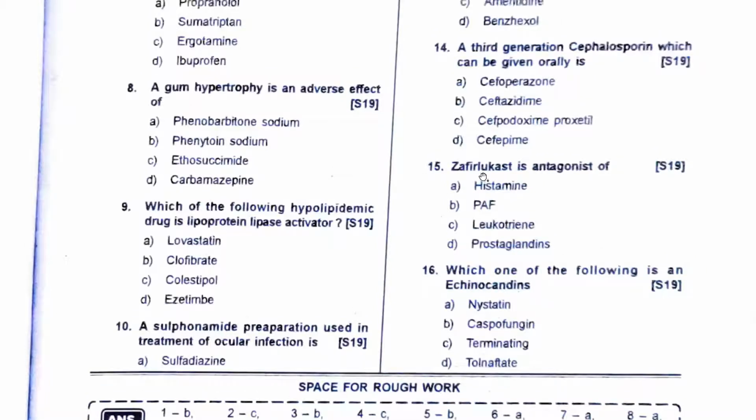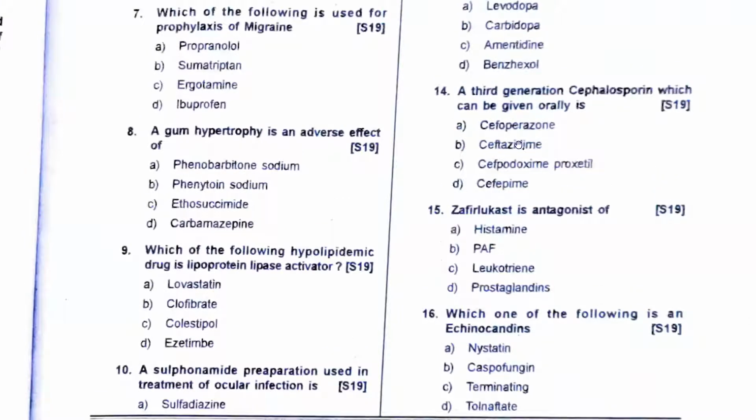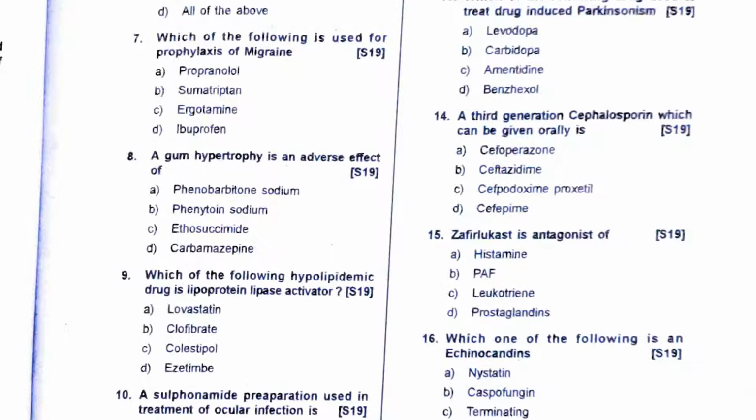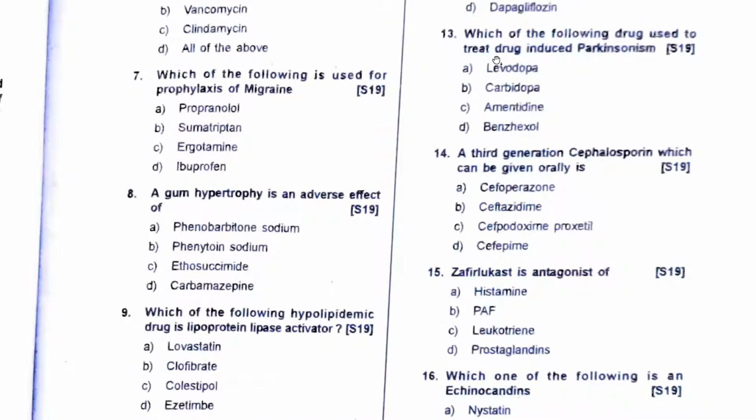Zafirlukast. So Montelukast is a leukotriene antagonist. So the answer is straightforward. It's leukotriene. The third generation cephalosporin which can be given orally is cefpodoxime proxetil. Classification of cephalosporins is very, very important. Just go through it once before your exam, because despite revising it n number of times, it is very hard to remember it.